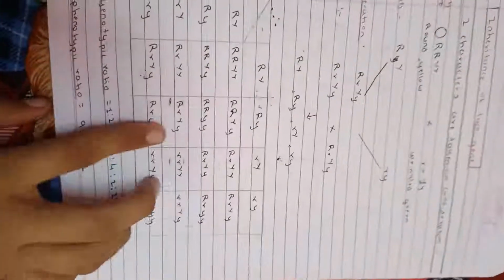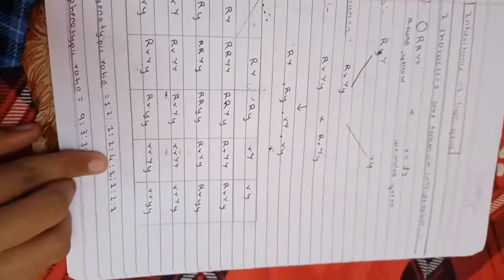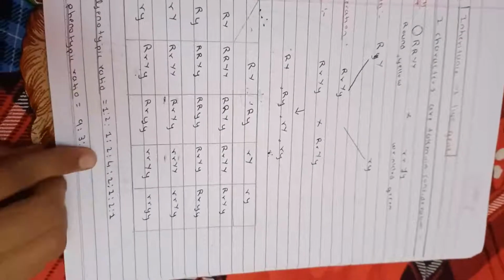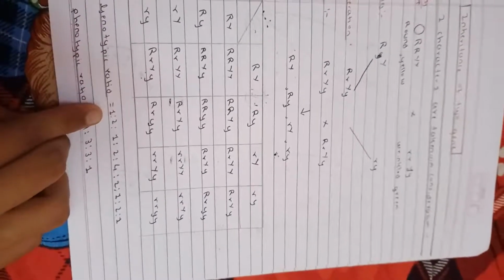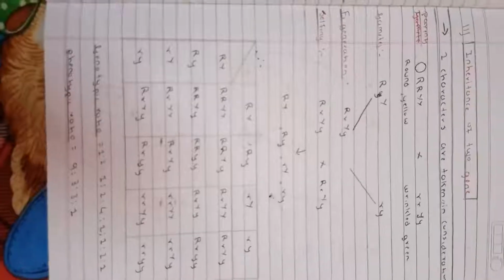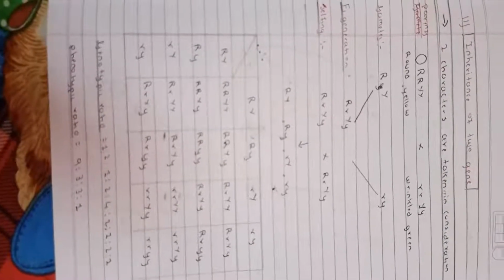We can learn the genotypic ratio from a trick: 4 in the middle, 2 1 on the right, 2 1 on the left, and 2 1 in the left. This is an easy way to learn the genotypic ratio of the dihybrid cross. And the phenotypic ratio is very easy, 9:3:3:1.